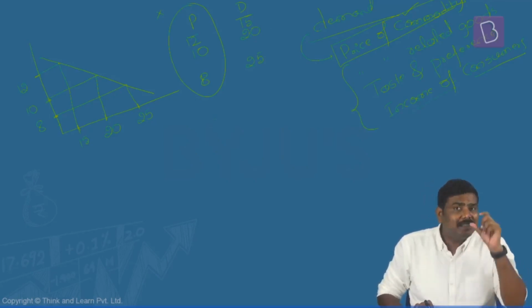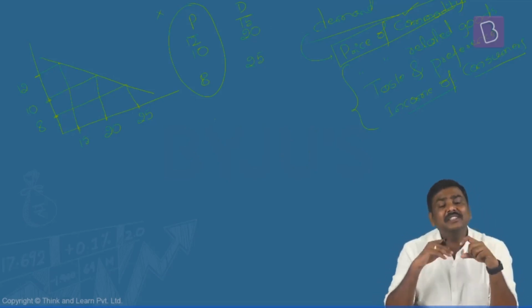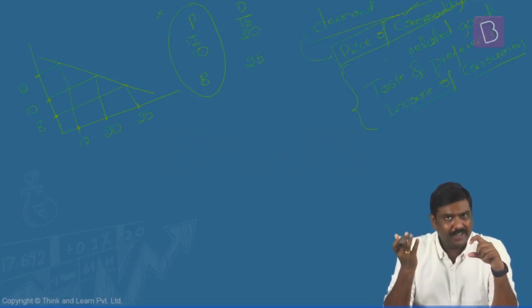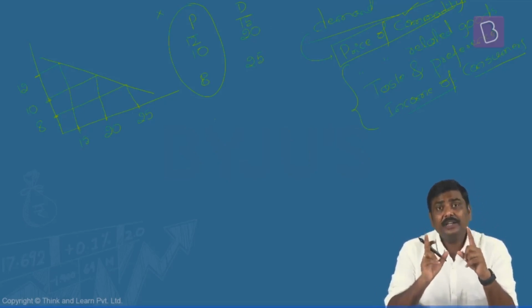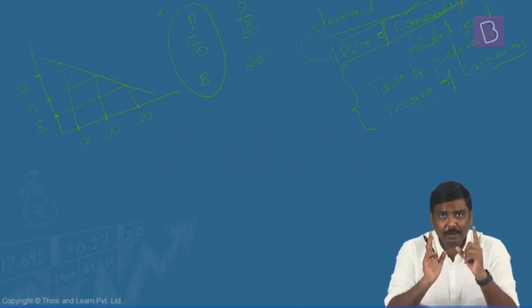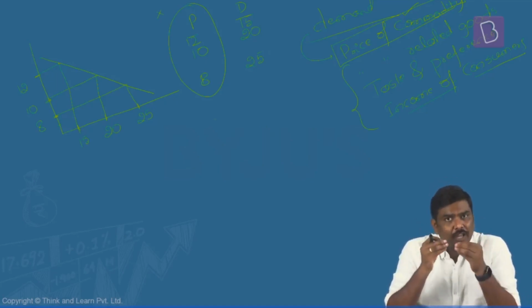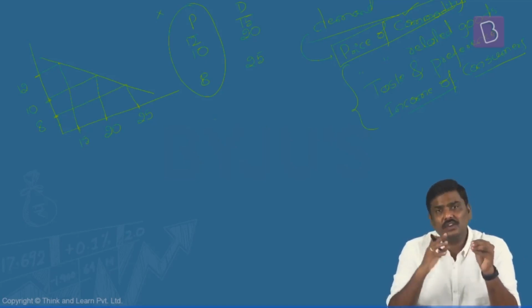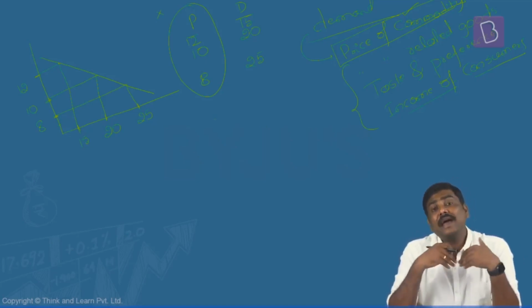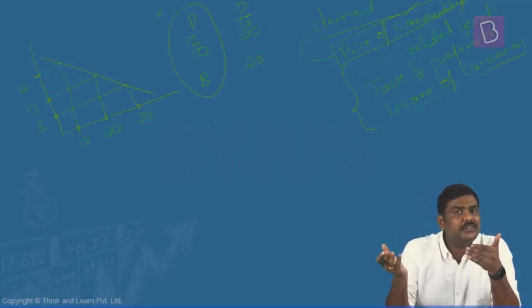As a result of this, at the same price, either the demand for the commodity will increase or demand for the commodity will decrease. It is important. Please do not get confused here. Let me repeat it again. Whenever you're talking about movement along the curve, you're basically referring to price variation of a particular commodity. And when price varies, the demand also varies.